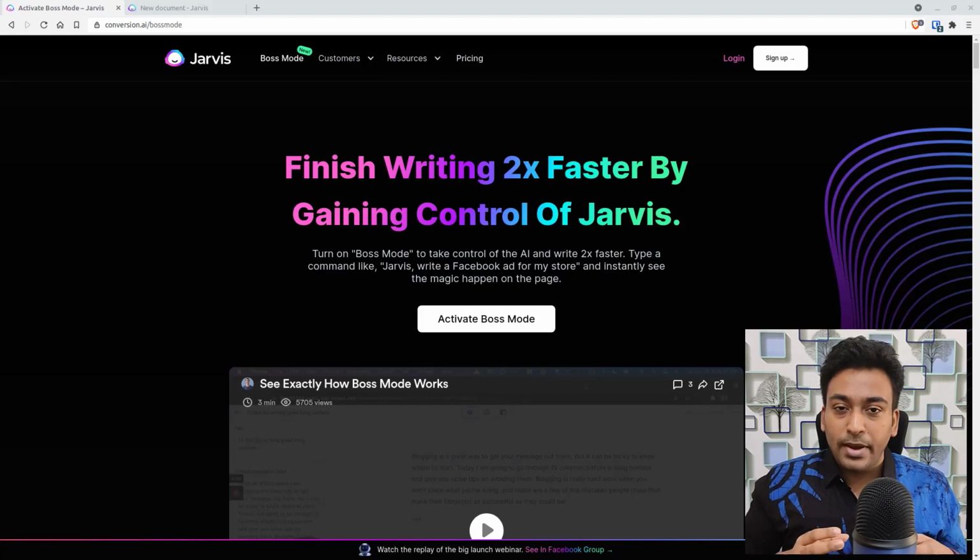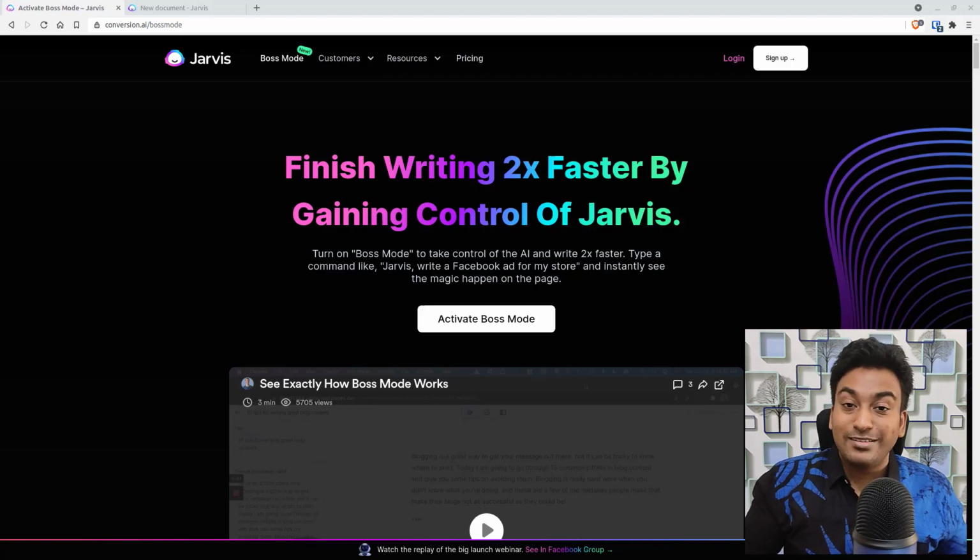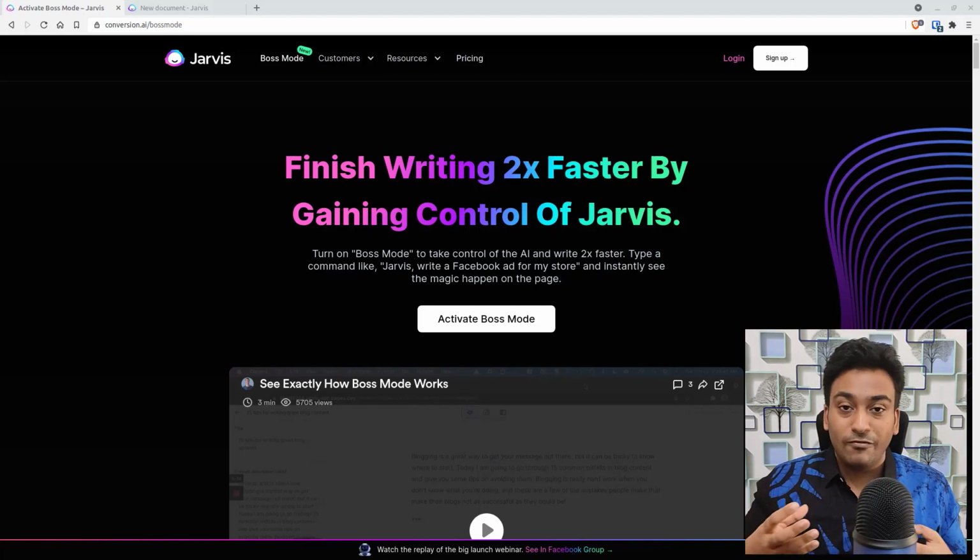Just to give you some background context, boss mode is really new, and here is how I came up with these 20 different factors. Jarvis was not my favorite content generation writing tool. I'm personally a user of Shortly AI, but since Jarvis recently acquired Shortly AI and integrated most of its features within boss mode itself, it is now much more effective and much more versatile in features.